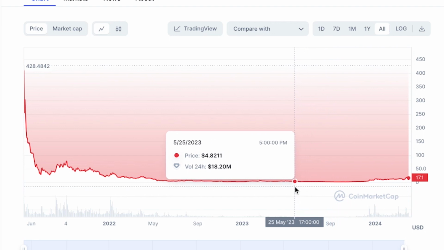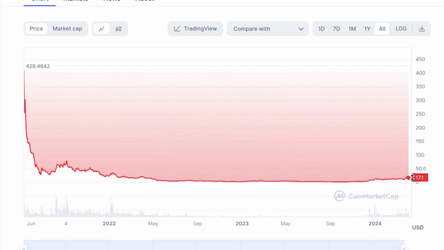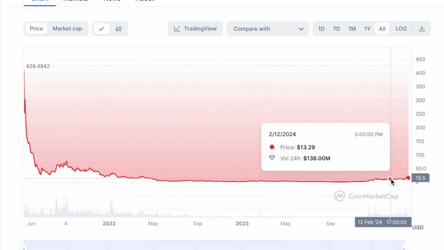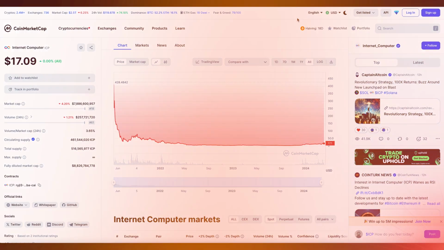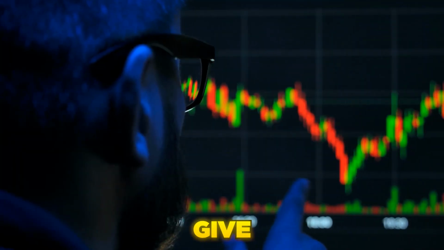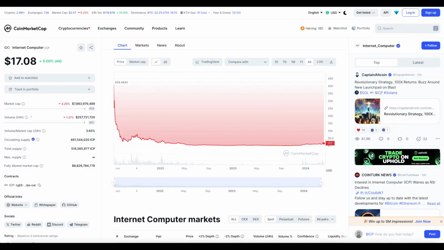Well, in the depths of the bear market, you see that there was $3, $4, $5 price action. The price has done like a 2 or 3x since then. Right now, at the current time of recording, we're sitting around $17. But how high can this price really go? Is this project really dead? Is it just hype? Could this give you 100x returns? We'll take a look at all this.